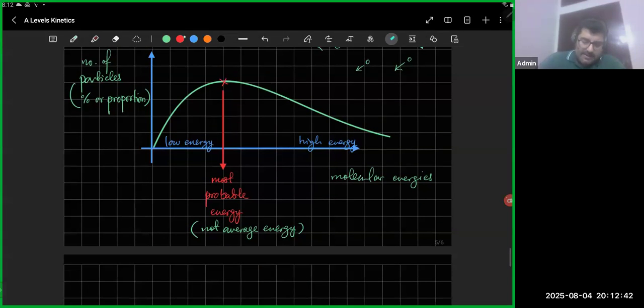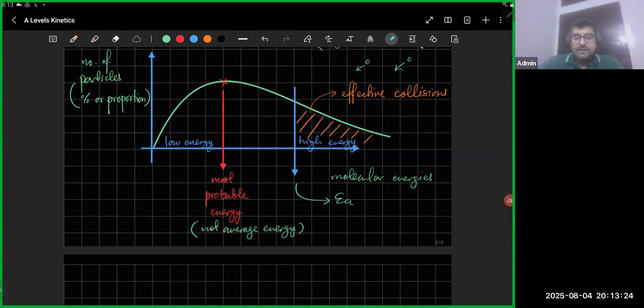There are a few things that have to be marked over here. This line over here is referred to as the activation energy. All the particles that have energies greater than the activation energy are going to have successful or effective collisions, because they have energies higher than the activation energy.